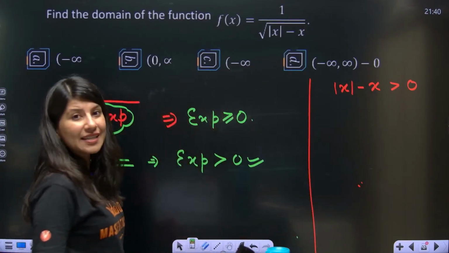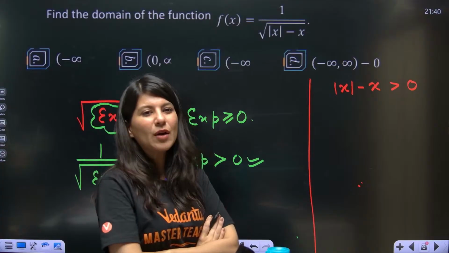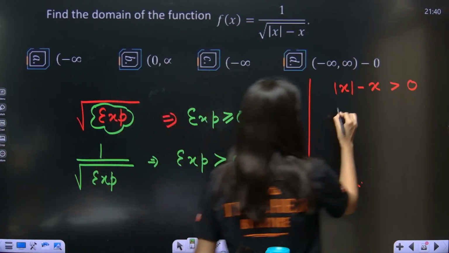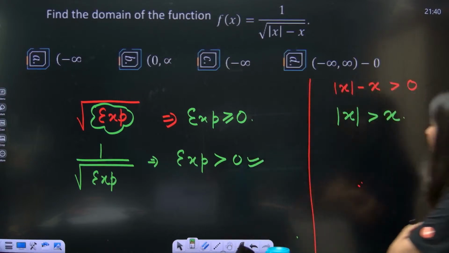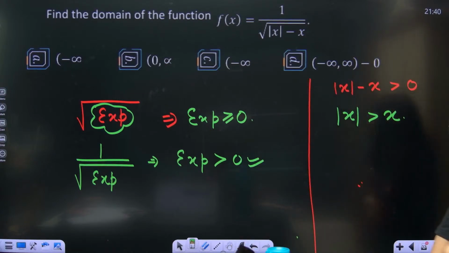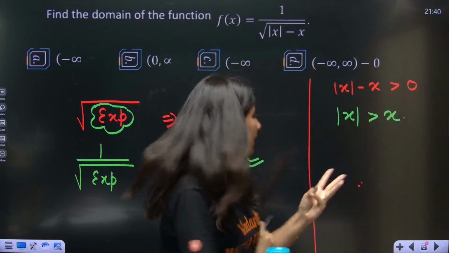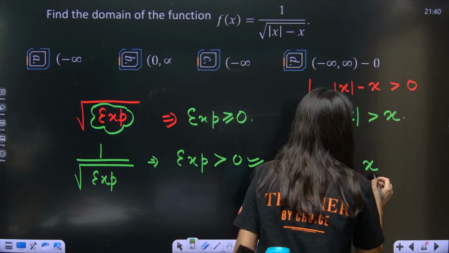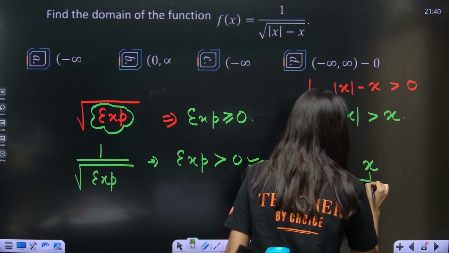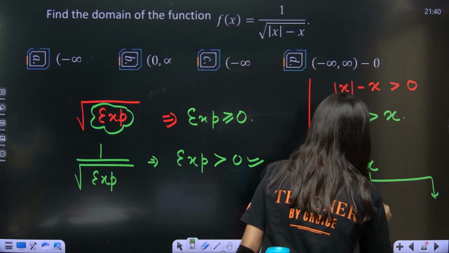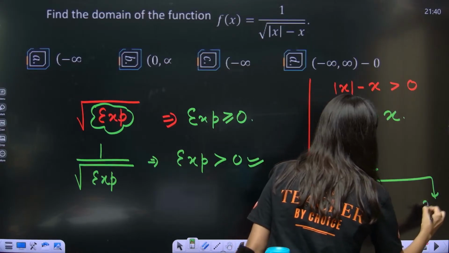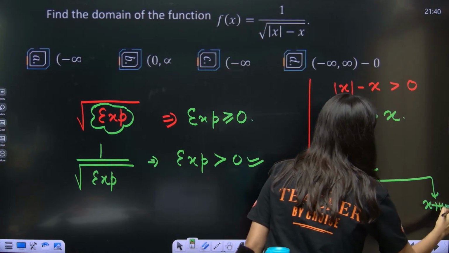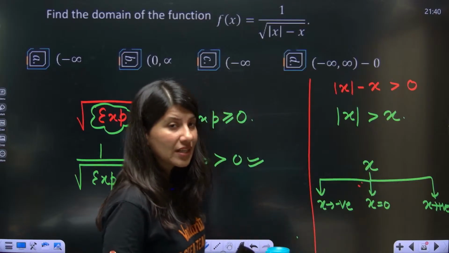Mod x minus x greater than 0. Now just think about it. So mod x greater than x. Suppose x is, you have 3 options for x. First one is x equals 0, x negative and x positive. Put x equals 0 and check. Is it working for you?